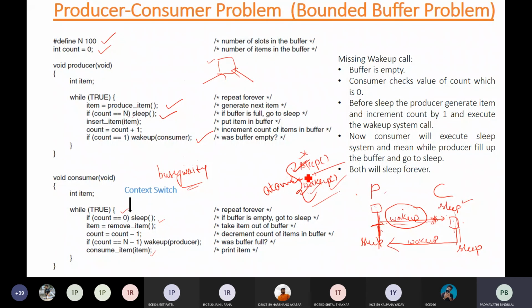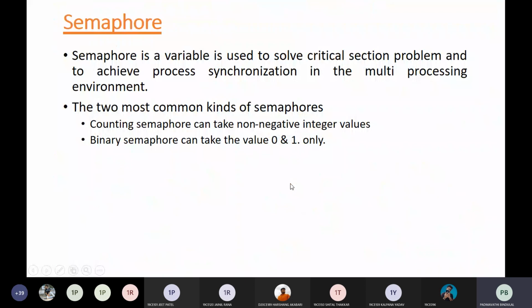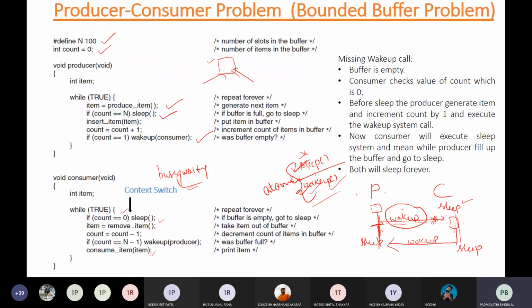You study atomicity in database, right? You study atomicity in the ACID properties? Yes. So it is the same case. That is the concept of your semaphores. Semaphores are this kind of variables, which ensure atomicity in your code. If something happens, it happens to its completion, otherwise it doesn't happen.